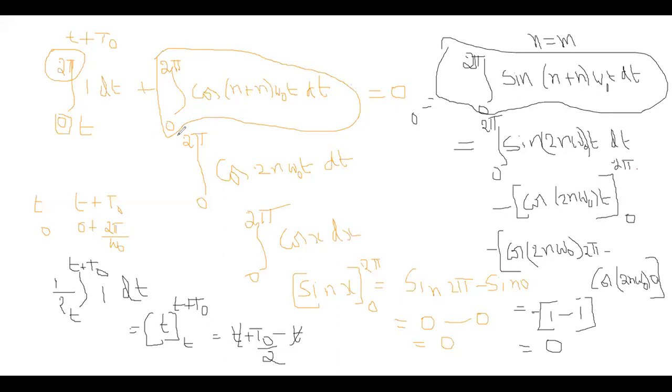Integral 0 to 2 pi in a full cycle, the cosine function is also 0. We proved that both functions are zeros only. Always remember this one. Okay, so let us go. In the equality condition, when n is equal to m, this function is 0 and this function is also 0. So integration of n minus m or n plus m full cycles of sine wave over a period will be 0. Hence both the integrations are 0 only.